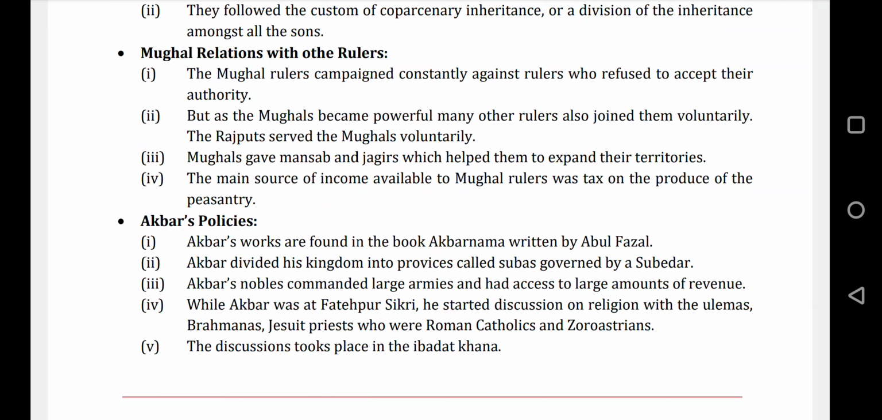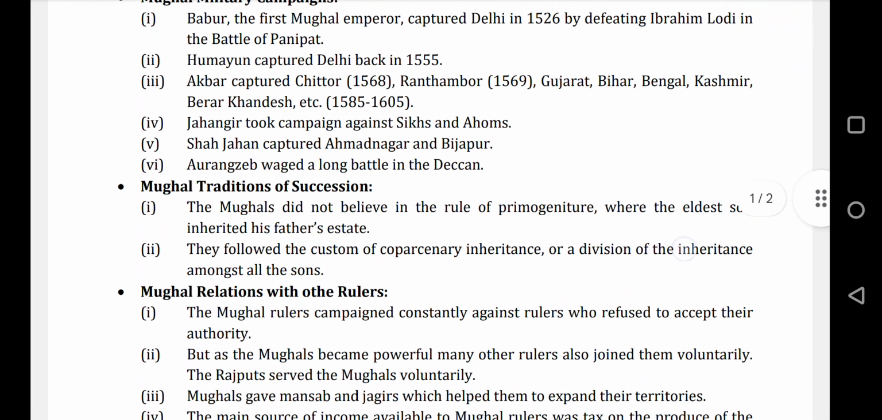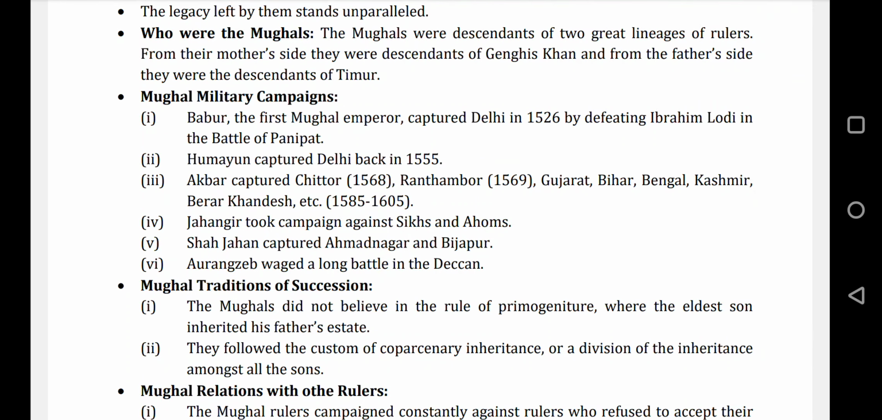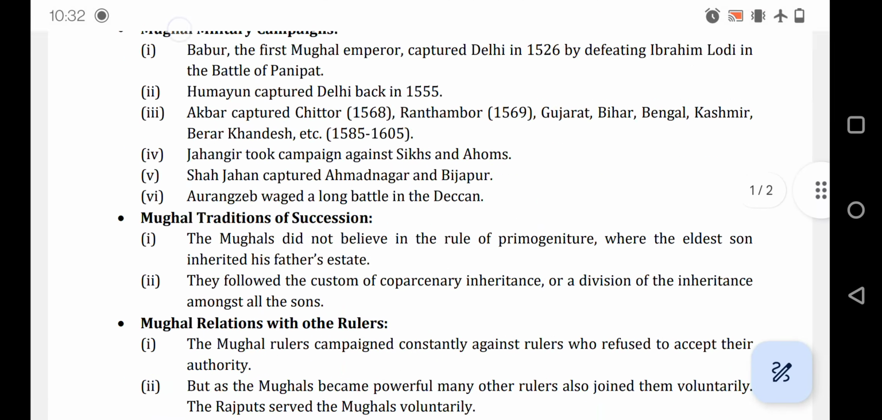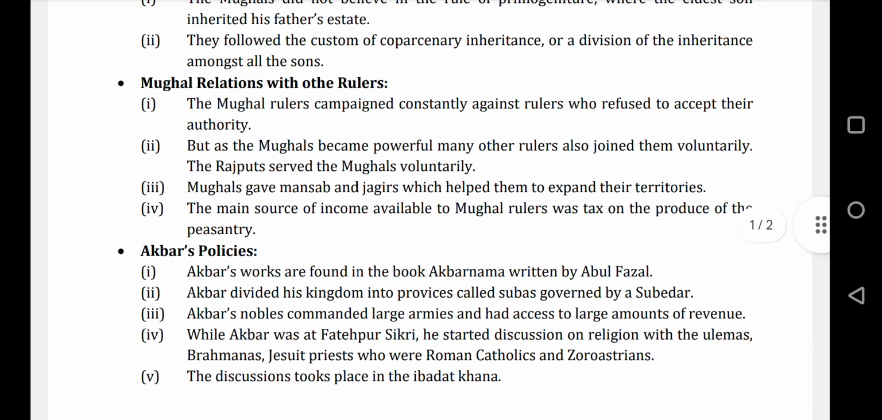The Mughal rulers campaigned constantly against rulers who refused to accept their authority. There were many local rulers in India who were not ready to accept that Mughals are supreme in our country. So they kept fighting battles. It was just because they were not accepting their supremacy, so they fought continuously. But there were some rulers who used to accept the supremacy of the Mughals. So they used to do marriage alliances with those people, with those people's daughters.